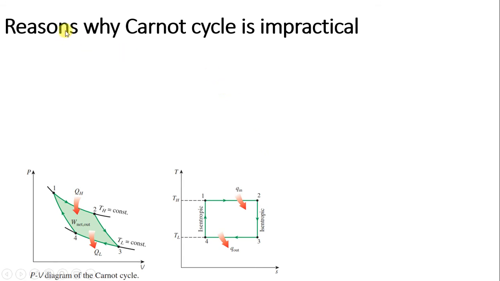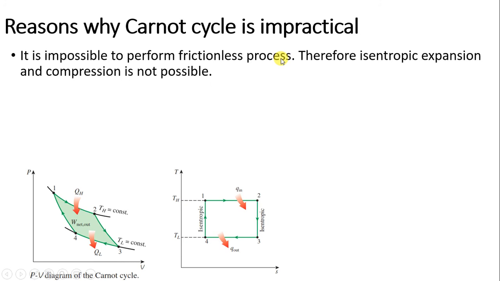Now we'll go back to the reasons why this Carnot cycle is not actually possible. The first reason: we assume the piston is frictionless. This is the assumption when the piston moves during process 2 to 3 and during process 4 to 1, which is not actually possible. It is impossible to perform a frictionless process.